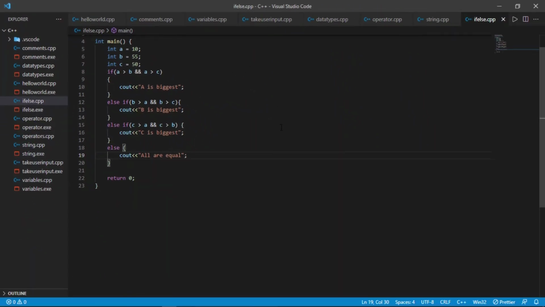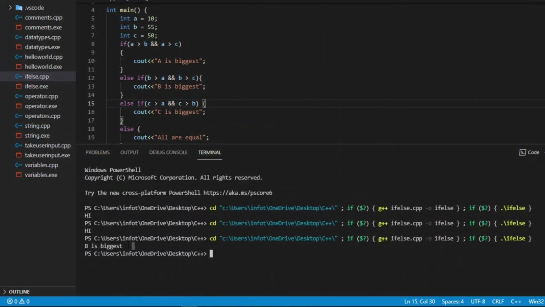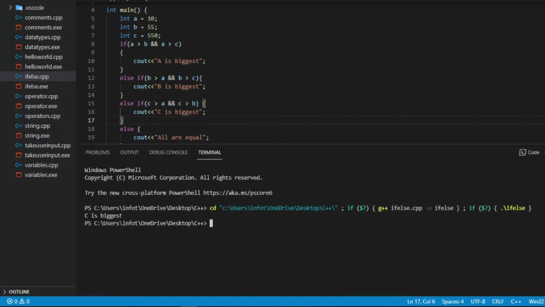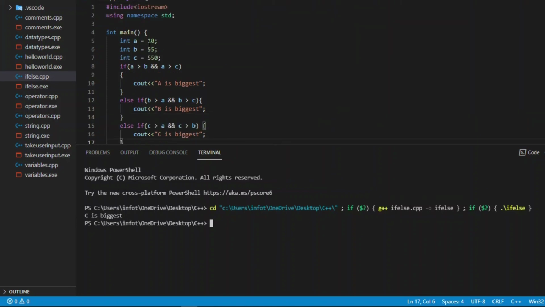So now let's run the program and see whether it runs properly. I'm running it here, and the output is B is the biggest. Now we can also make C the biggest by giving it a value of 550. Which statement will run? Let me see if this statement is running or not. Yes, this statement is running: C is the biggest. Now let me make A the biggest one, so I am giving A 610. Let me run it again so that this if block will run. The if block is running: A is the biggest.